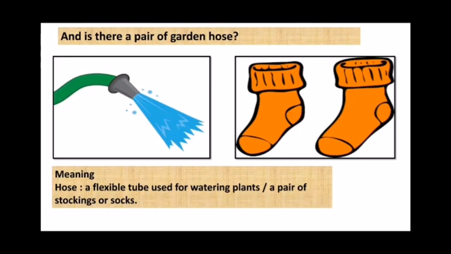And is there a pair of garden hose? The poet here further refers to a garden hose, which is a flexible tube used to water plants, that he compares to its homograph hose, which means a pair of stockings or socks. He is asking that, have we ever seen a pair of garden hose? Let's move on to another one.